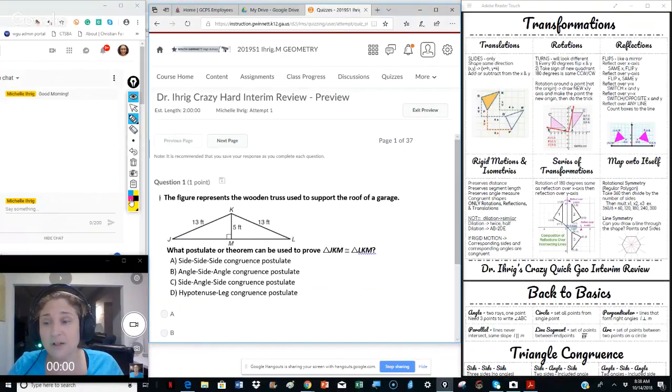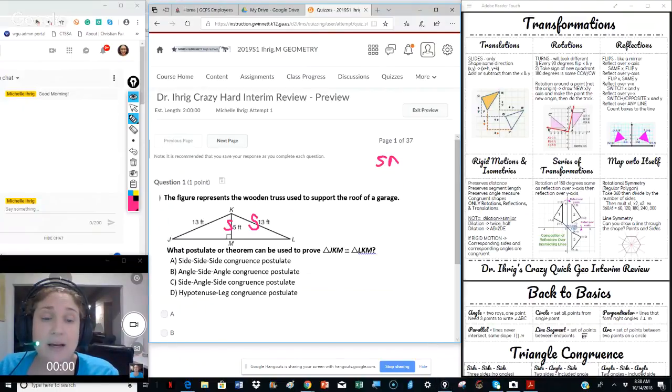First things first. The figure represents a wooden truss that's very large that used to support the roof on a garage. What postulate or theorem can be used? Well, we have a side here and we have a side here. Now, technically speaking, we could, with two sides, there's only two things that it could be.